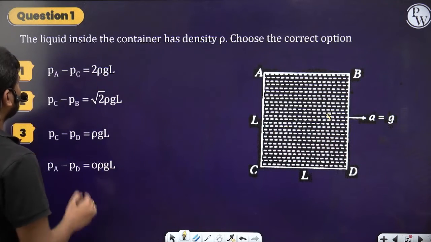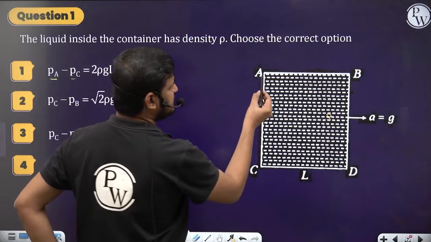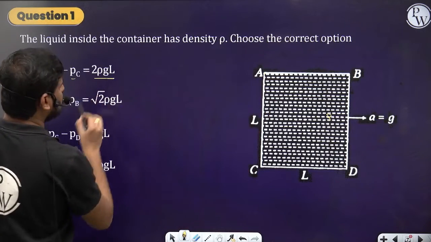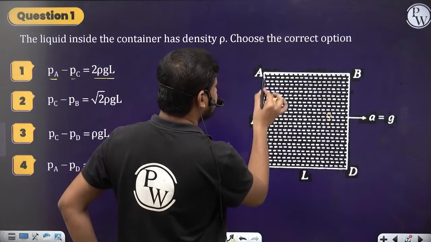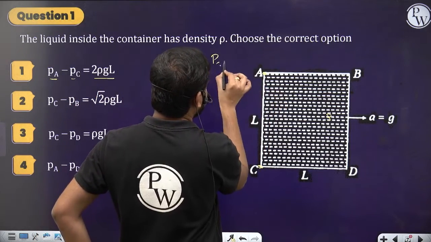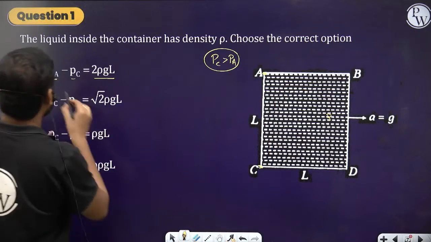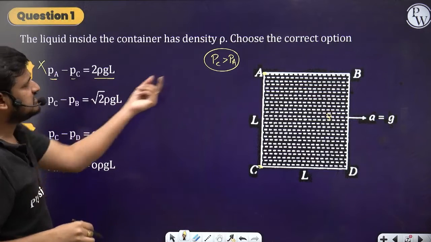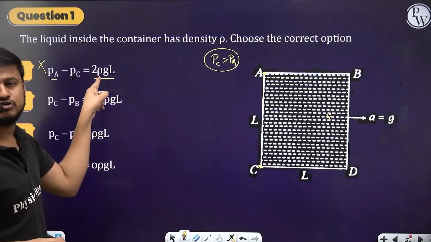See, the first option: PA minus PC is equals to 2 rho GL. Obviously the pressure will be more at C, and the pressure at C is greater than the pressure at A. Yes or no? So the first option is going to be wrong. Why? C is more, A is less. They said PA minus PC, so this is not possible.